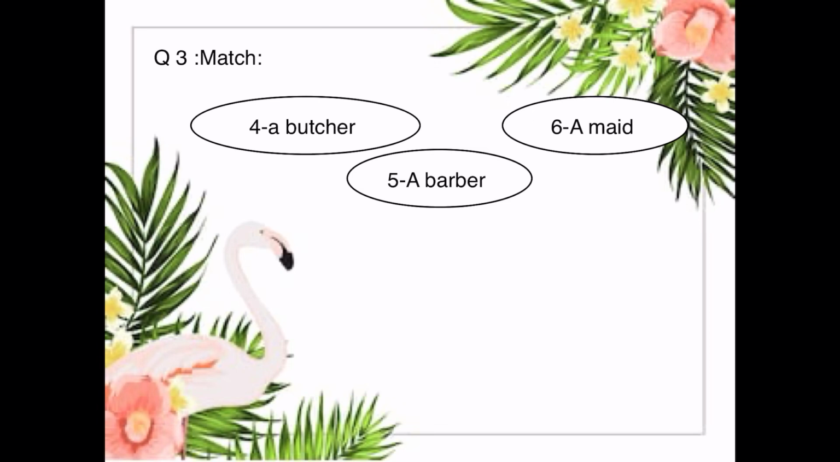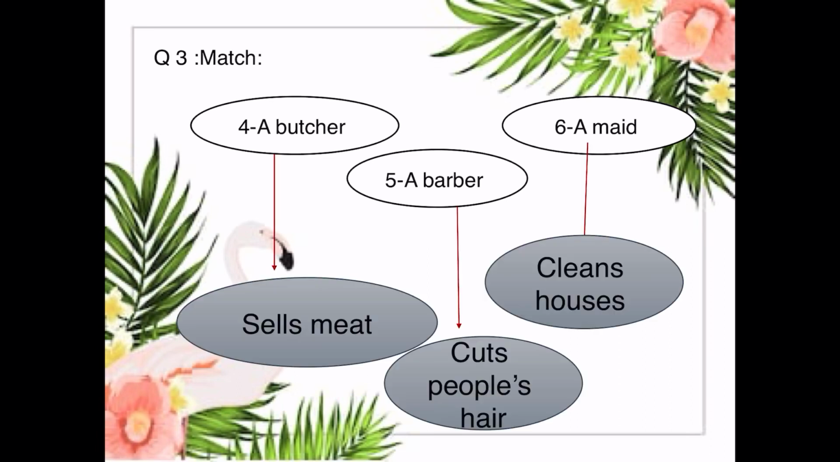Number 6. What does a maid do? A maid cleans houses. Or we can call her a housemaid. A housemaid cleans houses. So, what does a butcher do? A butcher cuts or sells meat. A barber cuts people's hair. And a maid cleans houses. So, a butcher sells meat. A barber cuts people's hair. And a maid cleans houses.